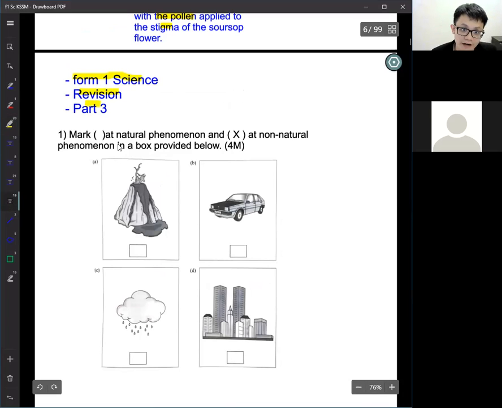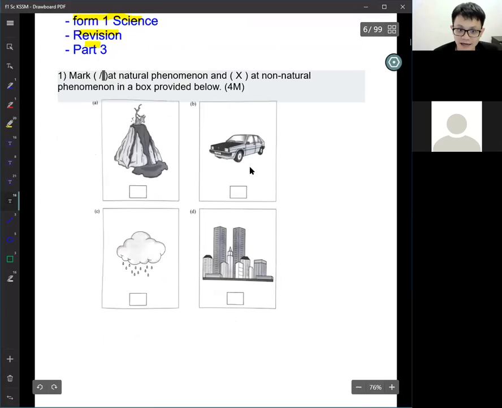Mark correct. Okay, so I just need to put a tick here. Correct. Oh, cannot put a tick here. Mark correct at the natural phenomena and X for a non-natural phenomena. So this question, I think it is very easy. What is natural and not natural?